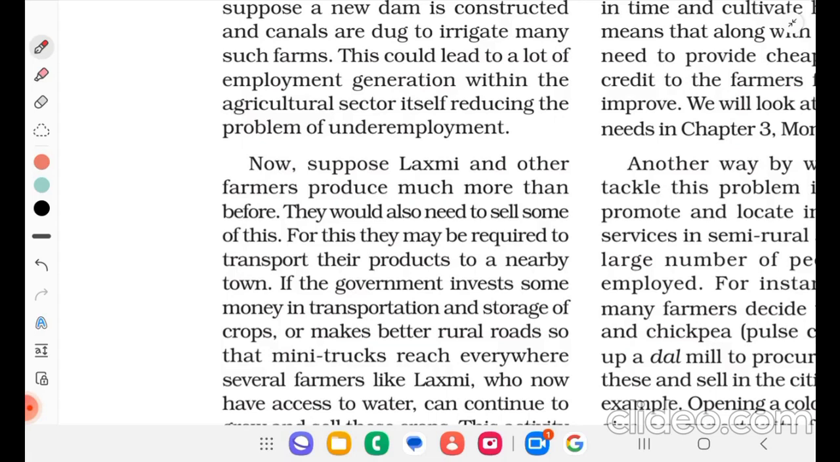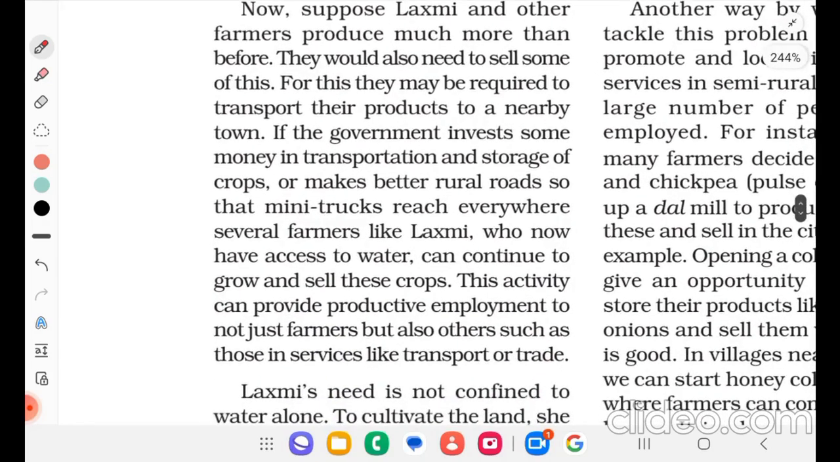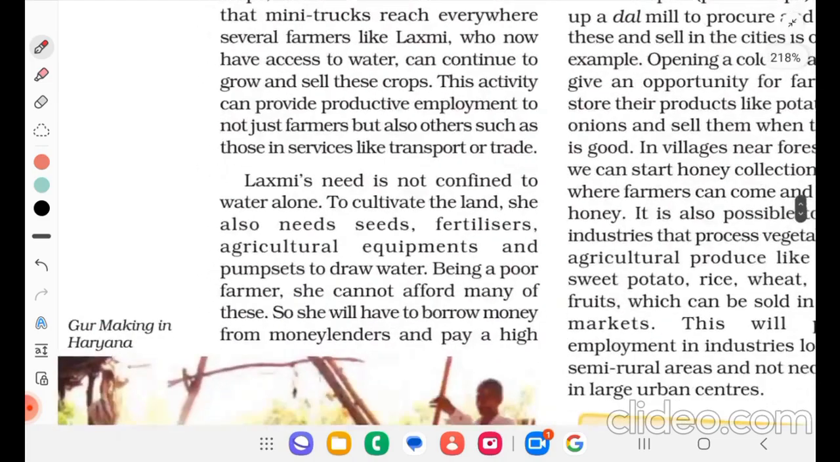For this, they may be required to transport their produce to nearby towns. If the government invests some money in transportation and storage of crops or makes better rural roads so that mini trucks reach everywhere, several farmers like Lakshmi who now have access to water can continue to grow and sell these crops. This activity can provide productive employment to not just farmers but also others such as those in services like transport or trade.